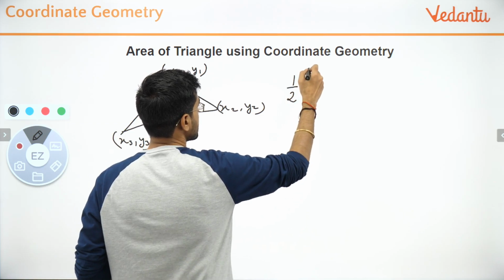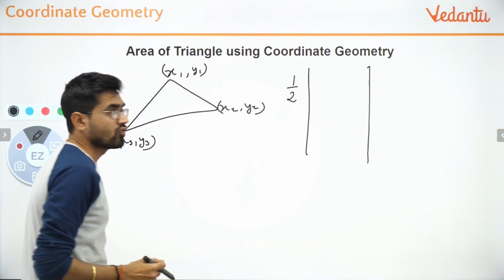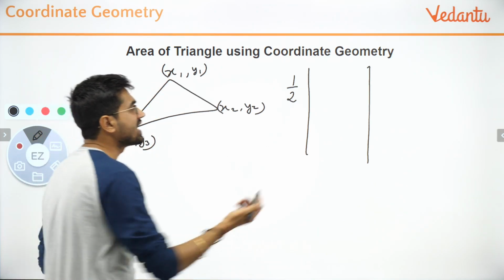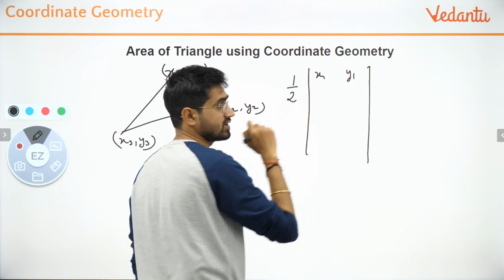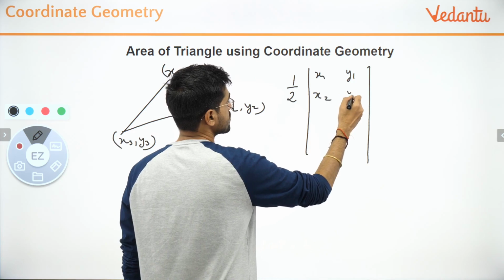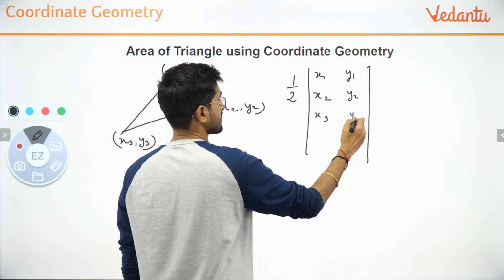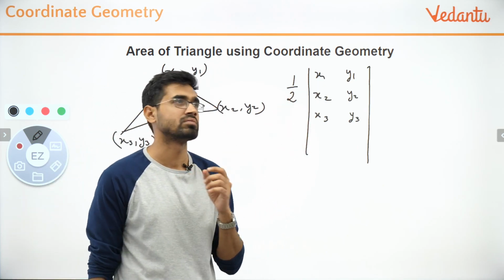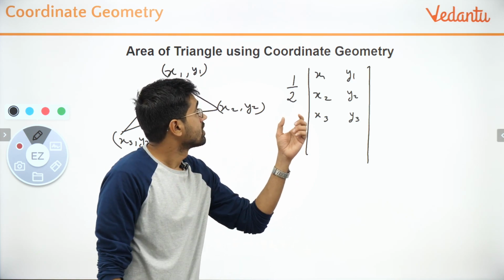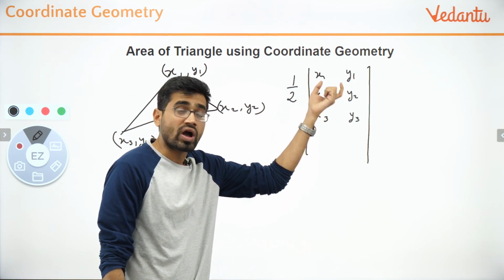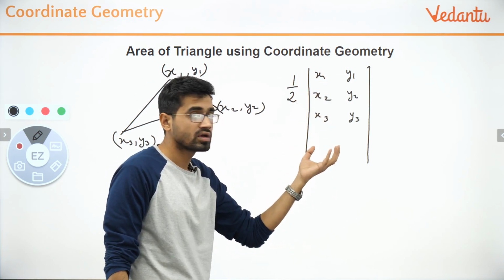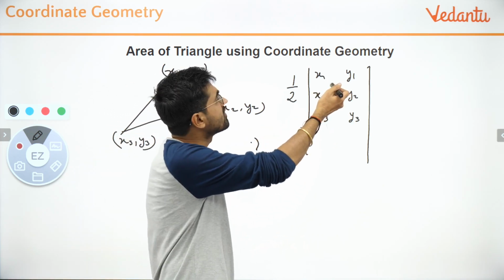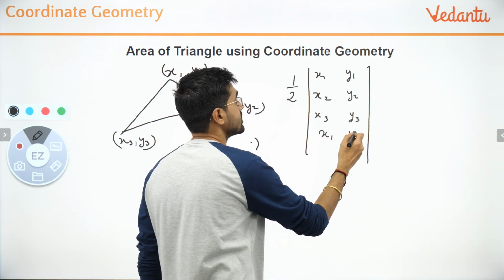You write half. You write like this. What we do here is this. We say that we can start with any point, so I'm starting with x1 itself. We write x1, y1. We write x2, y2. x3, y3. And the point you start with, the rule, listen to this rule, please. Don't take a misconception. The point that you start with, you have to end with the same point. In this formula, the point you start with, you have to end with the same point. So if I have started with x2, y2, I would have written x2, y2 back again. So I'll write x1, y1 back again.